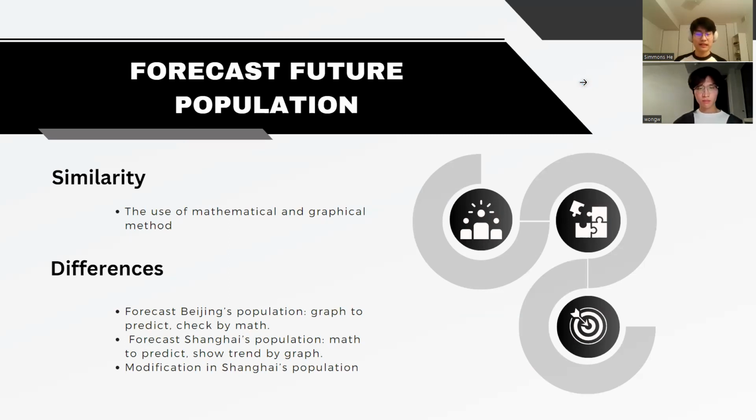Meanwhile, we notice that my model is still a simplification of a complex demographic. Actual population may deviate from an idealized logistic curve due to social and political factors like Beijing's migration restriction policy.